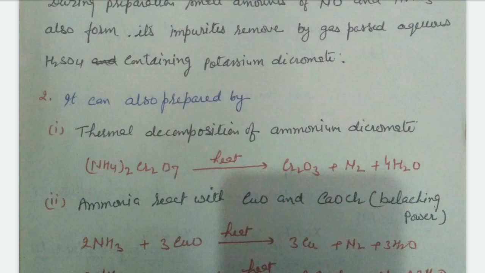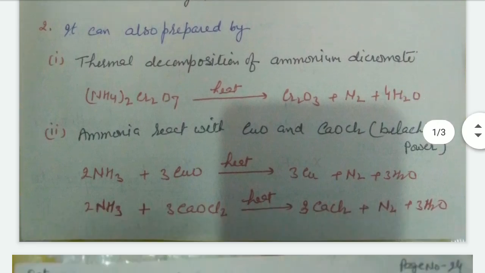Dinitrogen is also prepared by thermal decomposition of ammonium dichromate, and also cupric oxide or bleaching powder. These are the chemical reactions of thermal decomposition of ammonium dichromate, and also cupric oxide and bleaching powder.